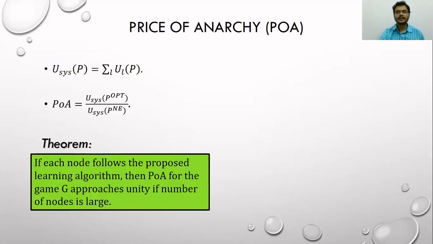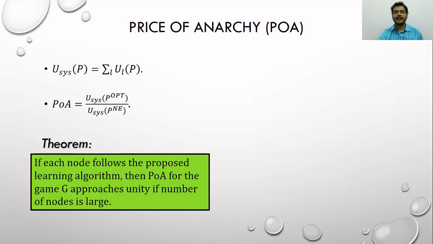To show this, we use the property of utility of the system, and then we show that when number of nodes is 1, this price of anarchy is 1, and when number of nodes increases, this price of anarchy increases. I mean, it goes far. This PNE goes away from POPT. However, when number of nodes increases further, this PNE again starts to converge towards POPT.